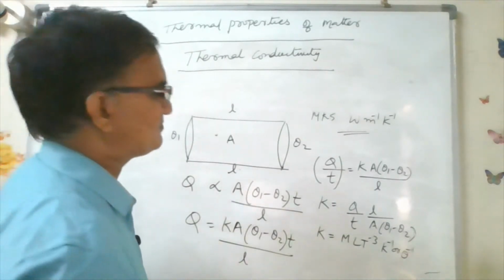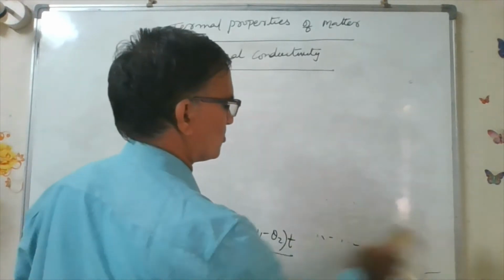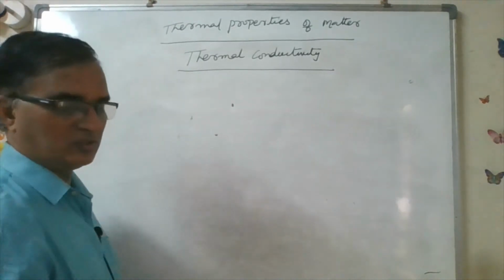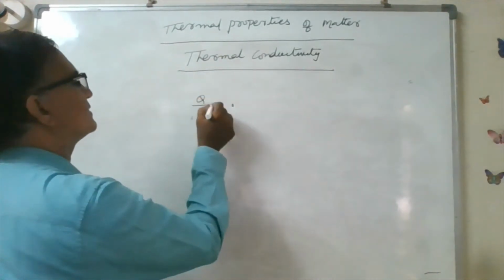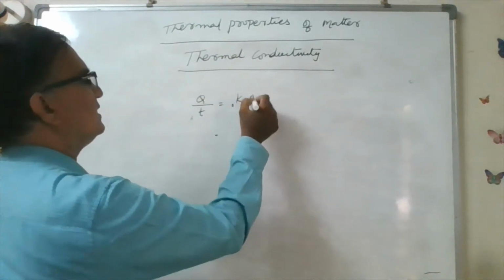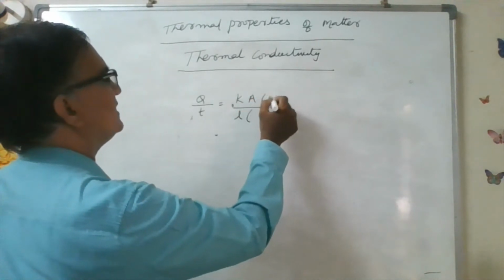Next, Q by T is equal to K A by L into (theta 1 minus theta 2).